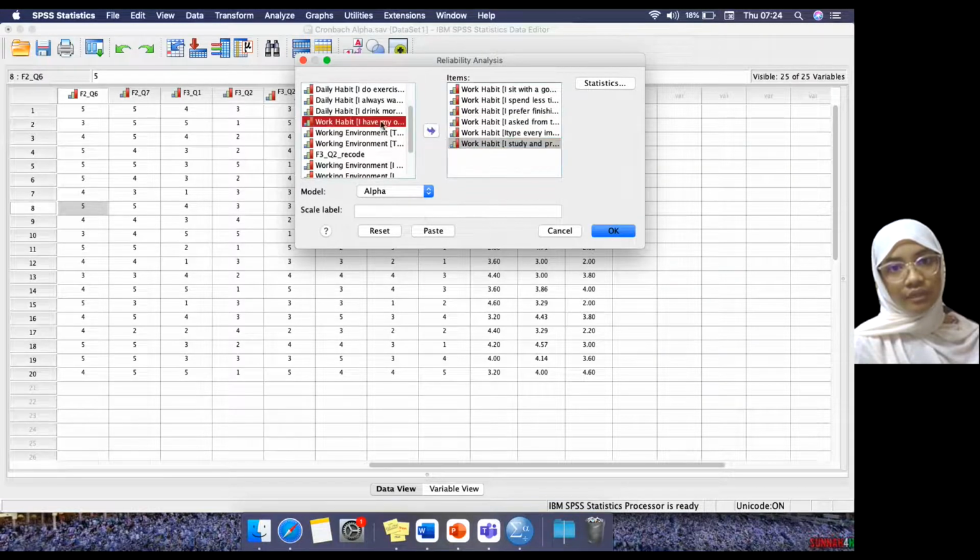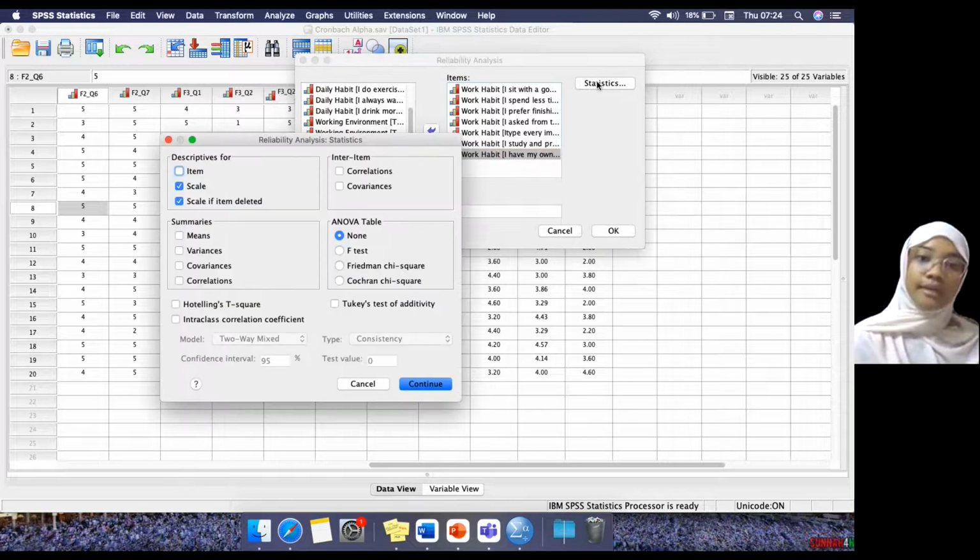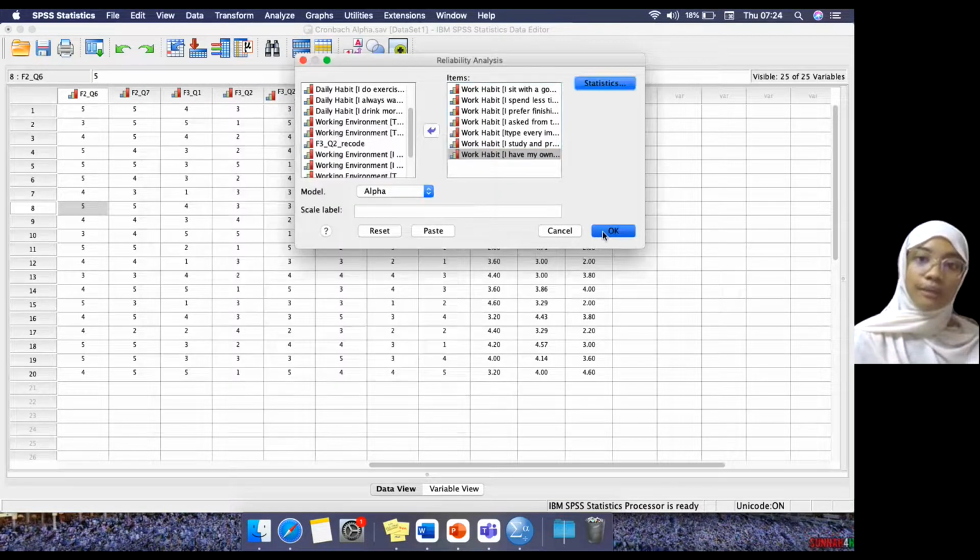For factor 2, I have 7 questions: 1, 2, 3, 4, 5, 6, 7. Then, to make sure you have clicked, you click on Statistics, Scale if item deleted, Continue, and you click on OK.